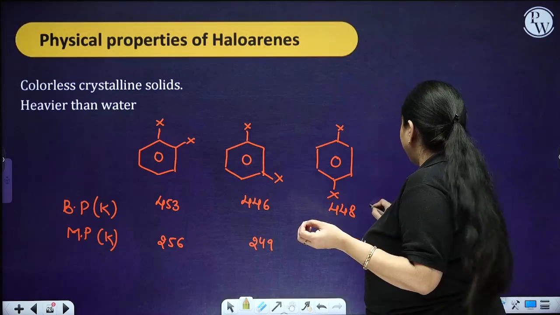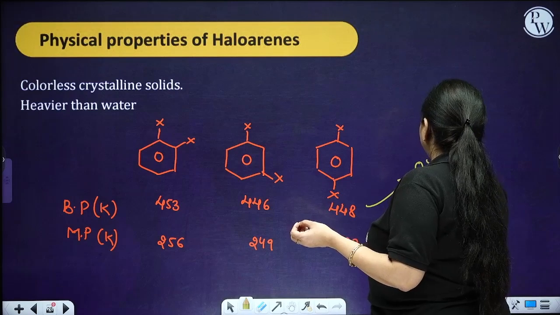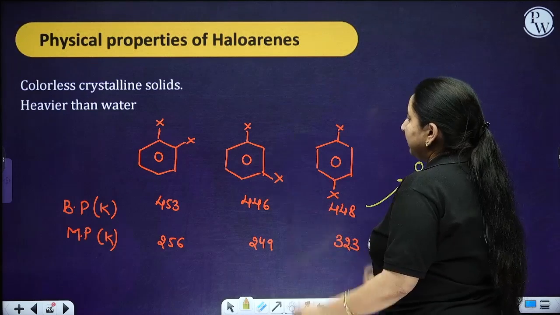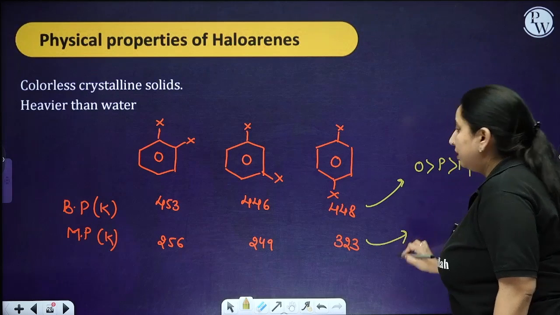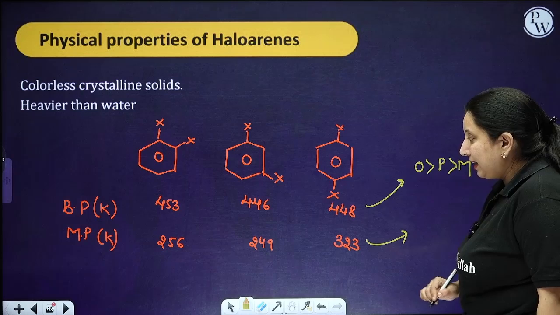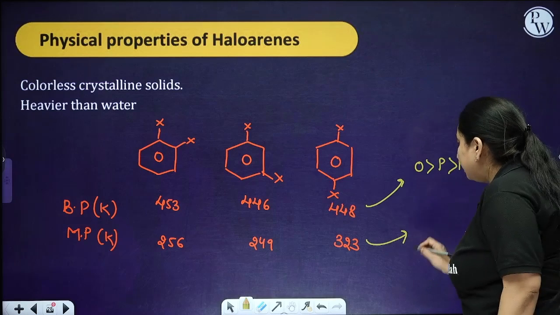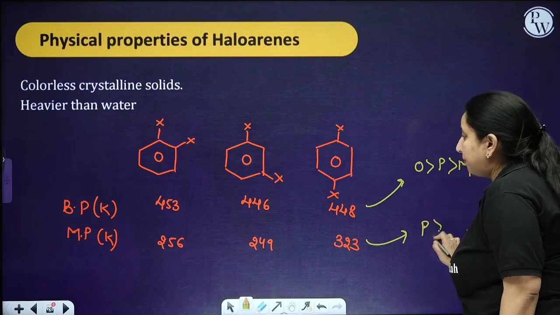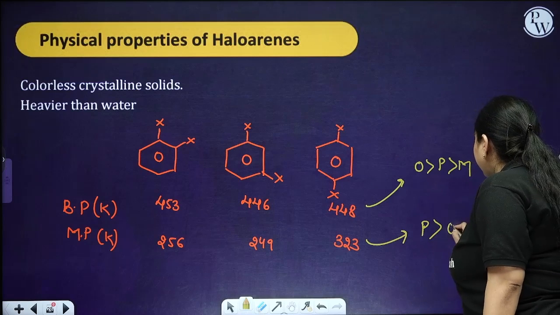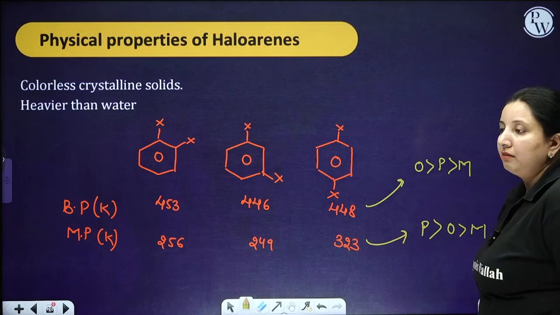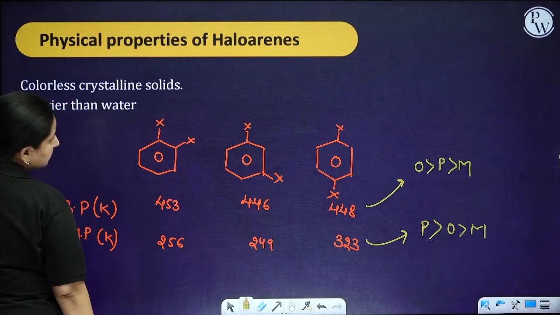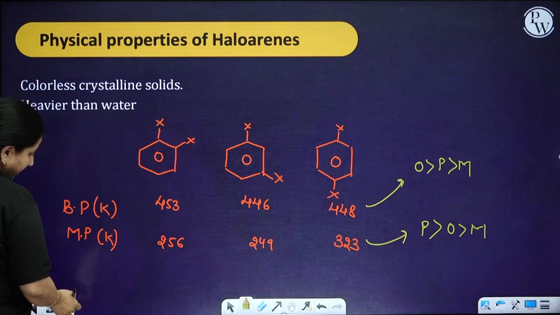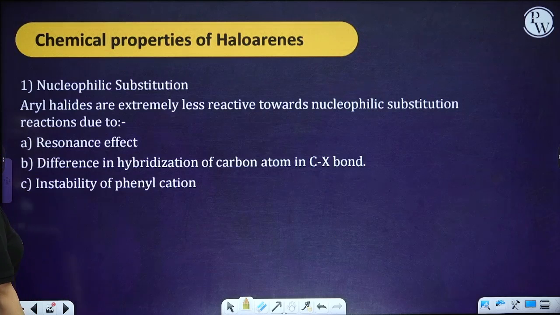So remember one thing: when the question is about the boiling point, the order is ortho, para and meta. But when the question is about the melting point, you have para first, then ortho and then meta. You have to remember this trend, and this is because of the interactions and the close packed structures.